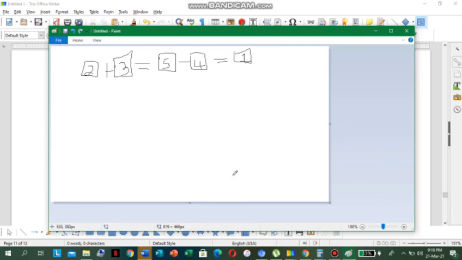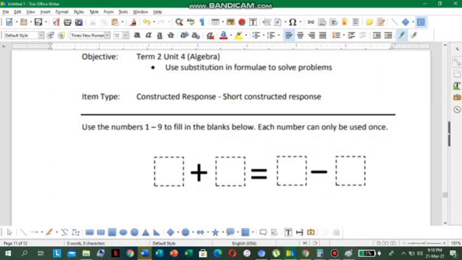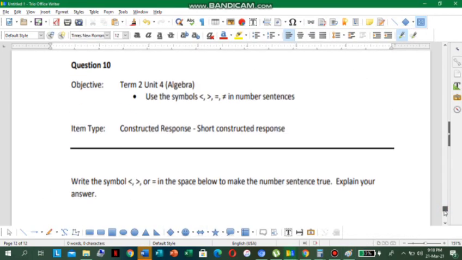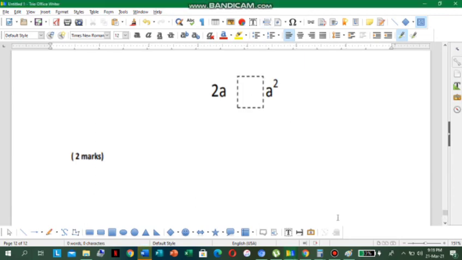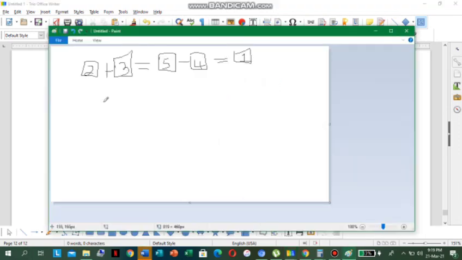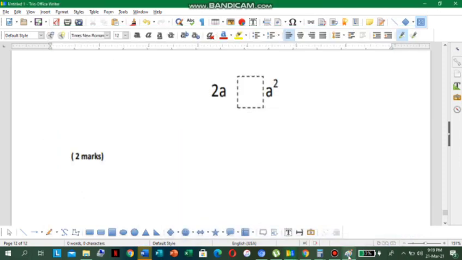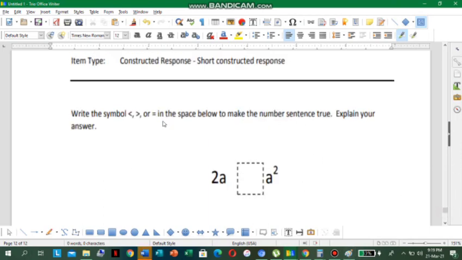So the next one I want to get to is this one quickly. This is the last one. Now I have 2a and a square. It says write the symbol greater than, less than, or equal to in the space below to make the number sentence true, and explain your answer.